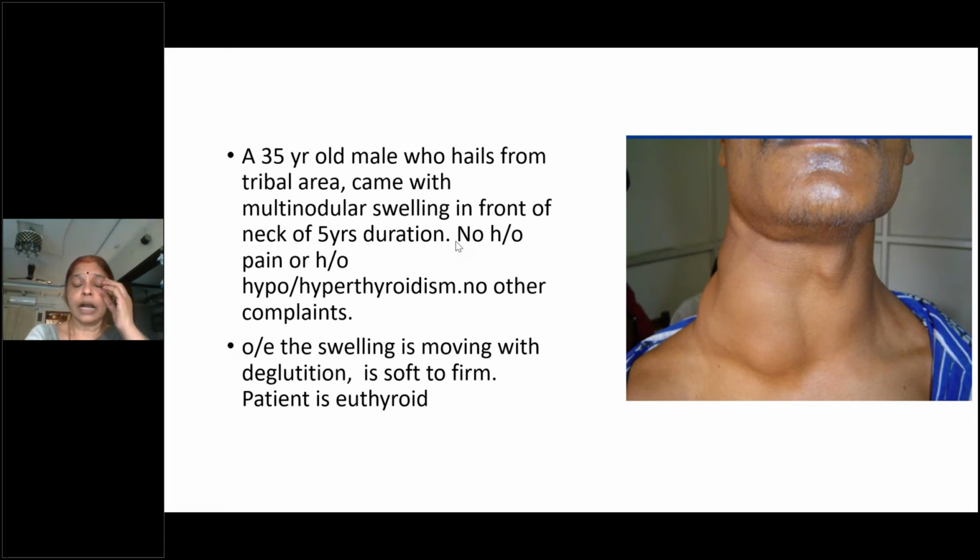Now coming to the palpation. So now palpation, how do we start palpation? You have to start with the local rise of temperature and tenderness. If there is increased vascularity, the gland may be warm, as in the case of Graves' thyrotoxicosis. Warm in the sense of increased vascularity, or an inflammatory goiter also can be warm.